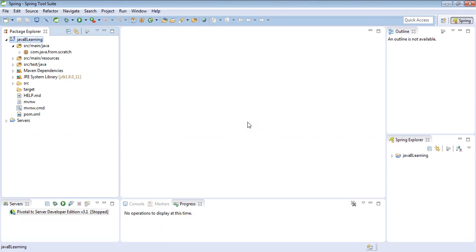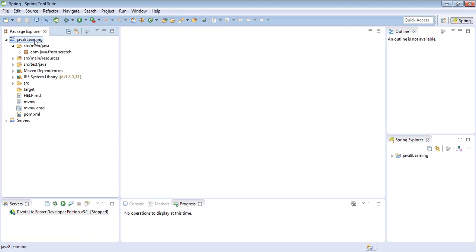Today we will see what is the imperative versus declarative approach in Java 8 programming. Prior to Java 7, we had the imperative approach. Before Java 8, meaning till Java 7, we were using the imperative approach for developing Java applications. But from Java 8 onwards, we are using the declarative approach. So today we will see what the imperative approach is and what the declarative approach is.